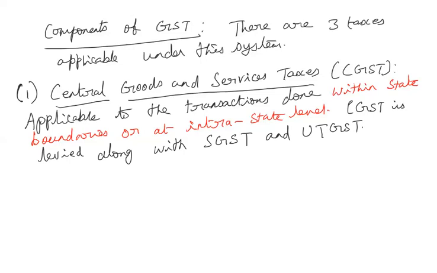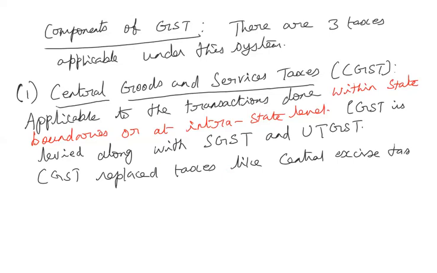Okay. So earlier we had taxes like central excise tax and service tax. So these taxes were merged with the CGST. So that is the first type of tax. Then the second one is the SGST, that is State Goods and Services Tax.